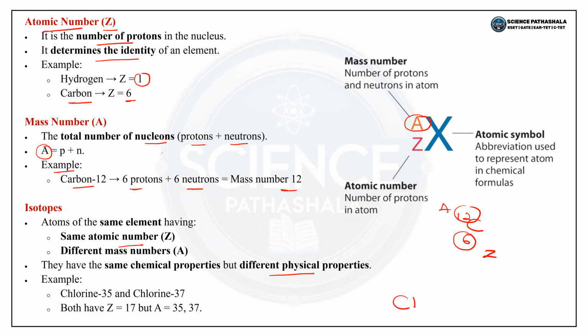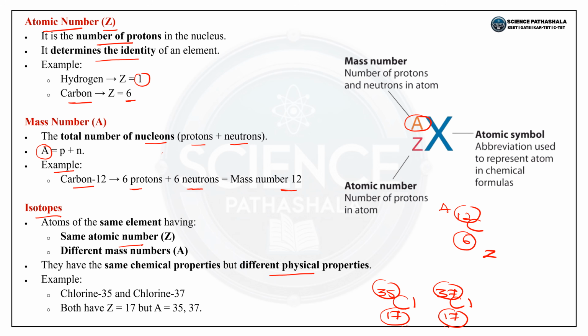I can write Cl 17 with 35, and Cl 17 with 37. Both elements have the same atomic number, but the mass numbers are different. If there is a difference in mass number and the same atomic number, they are called isotopes.